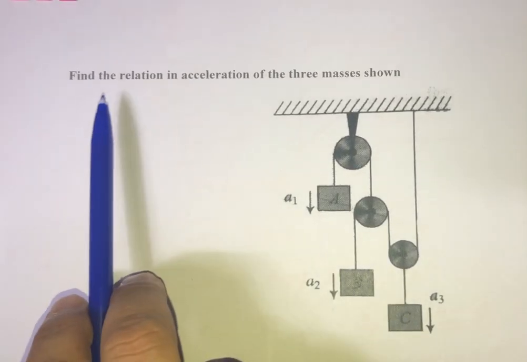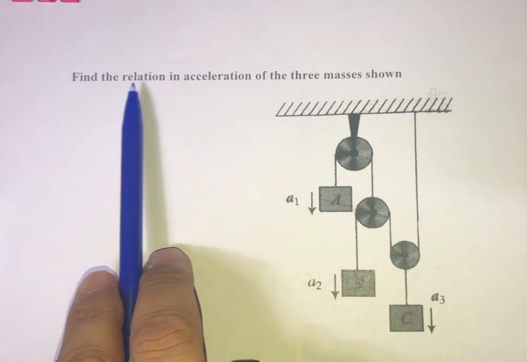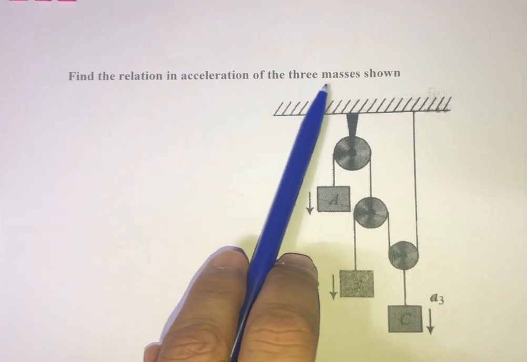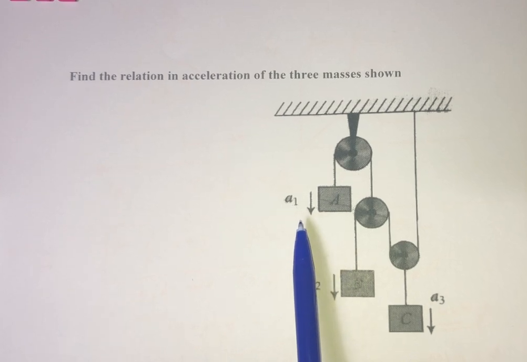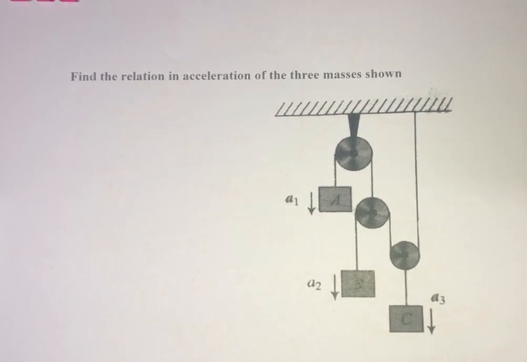This is a very interesting question. So find the relation in the acceleration of the three masses. So there are three masses A, B, C, and each having acceleration A1, A2 and A3 respectively. And we are supposed to find out what is the relationship between A1, A2 and A3.